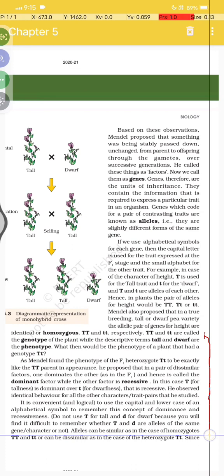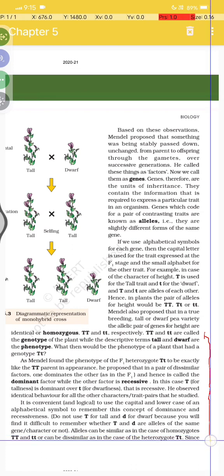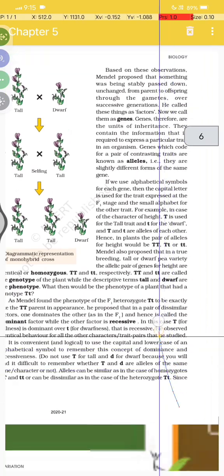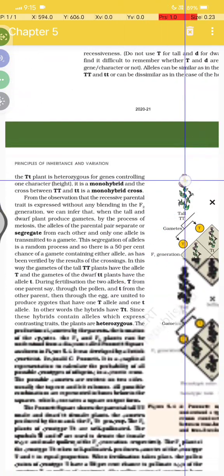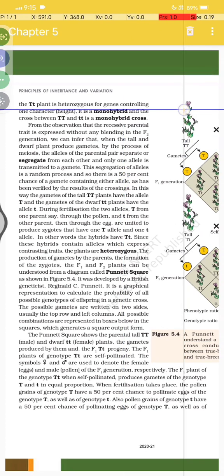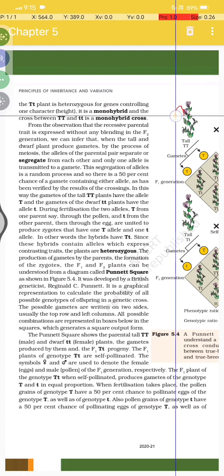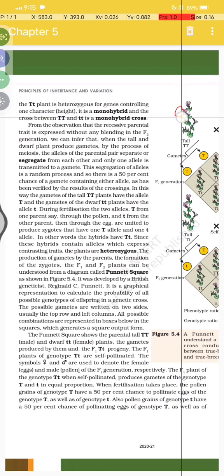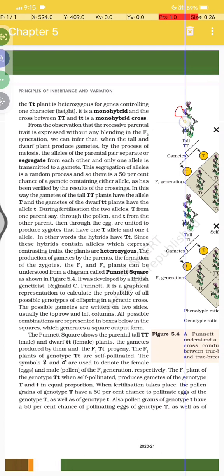Alleles can be similar, as in the homozygous capital T capital T or small t small t, or can be dissimilar, as in the heterozygous capital T small t. Okay, the capital T small t is the heterozygote of the gene controlling one character, height, and it is a monohybrid, and the cross between capital T and small t parents is a monohybrid cross.